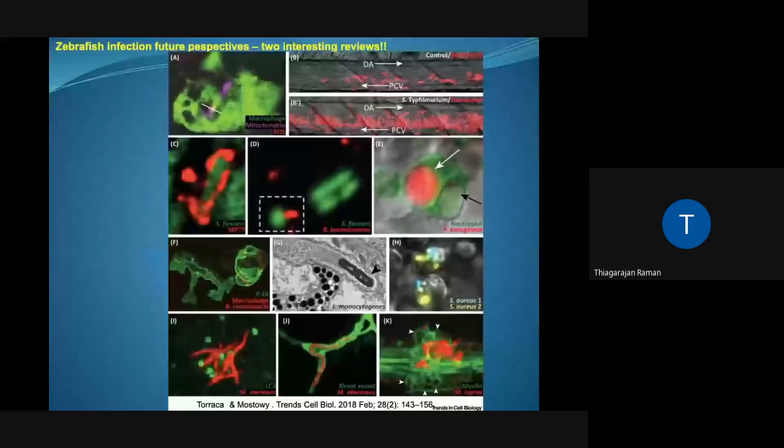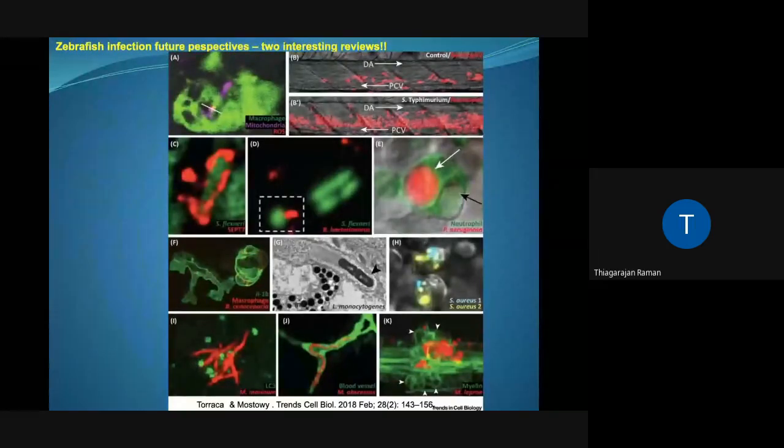These were some of the studies that we did with zebrafish, infecting them and testing different types of antimicrobial agents and trying to understand the mechanism for infection as well as for the antimicrobial action.